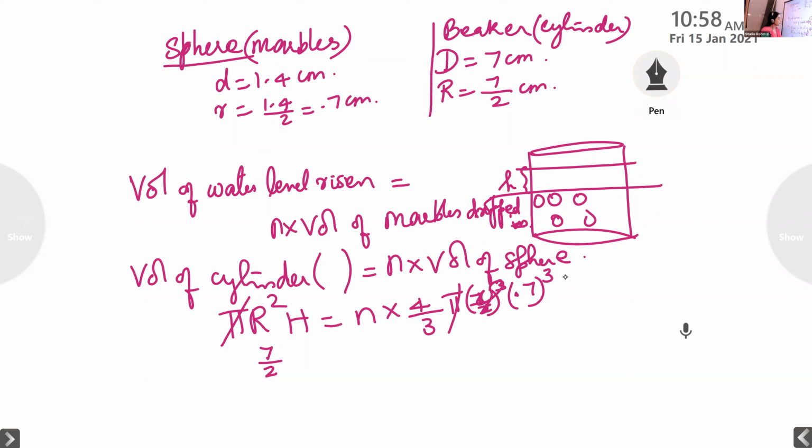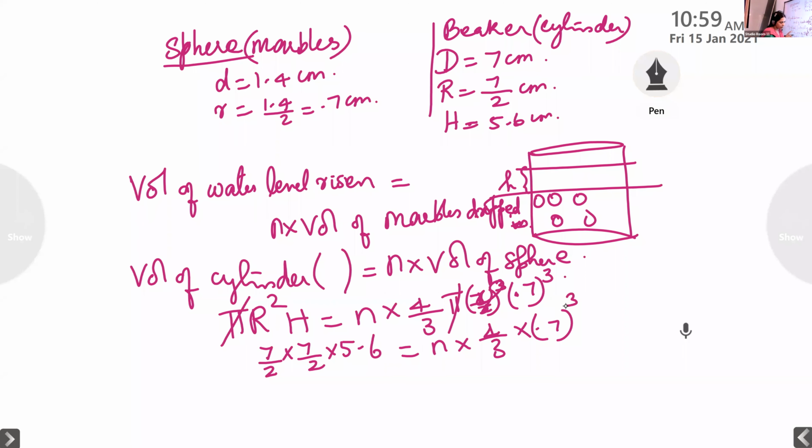From here, the water level rises by, what is the water level rising? It is given as 5.6 centimeter. So 7 by 2 into 7 by 2 into 5.6 is equal to n into 4 by 3 into 0.7 the whole cube. Now substitute the values and find the value of n. Find the number of marbles. Cancel all the values and find out the value of n.